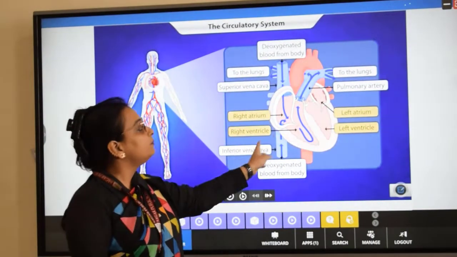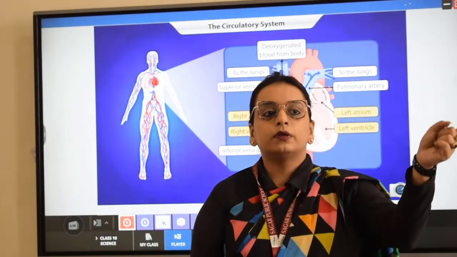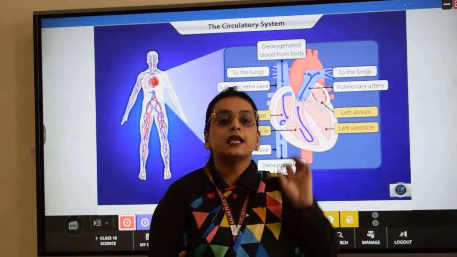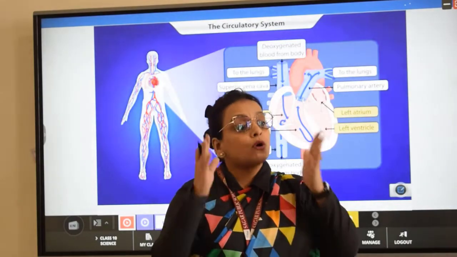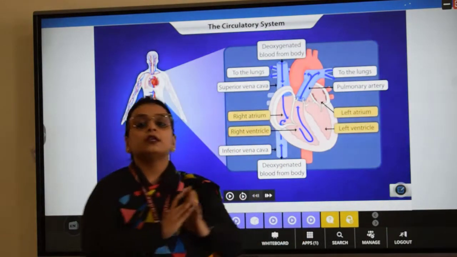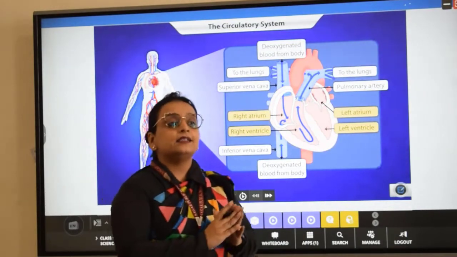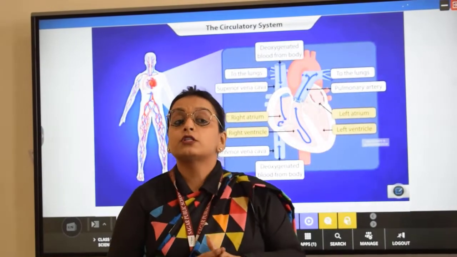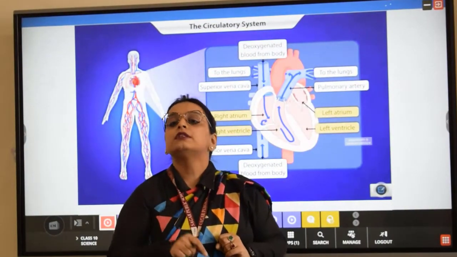So since this blood vessel carries the deoxygenated blood from the heart towards the lungs for its oxygenation, we call it pulmonary artery and not pulmonary vein. So always remember, pulmonary artery is a type of blood vessel that carries the deoxygenated blood from the heart to the lungs for its oxygenation, and it is the only artery that functions opposite to its nature.